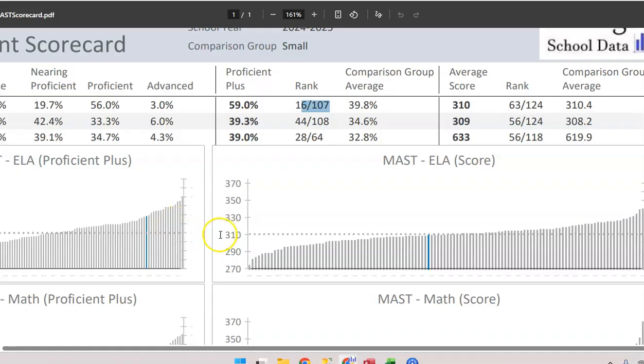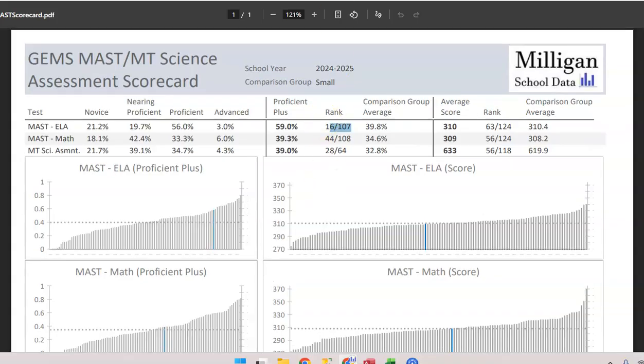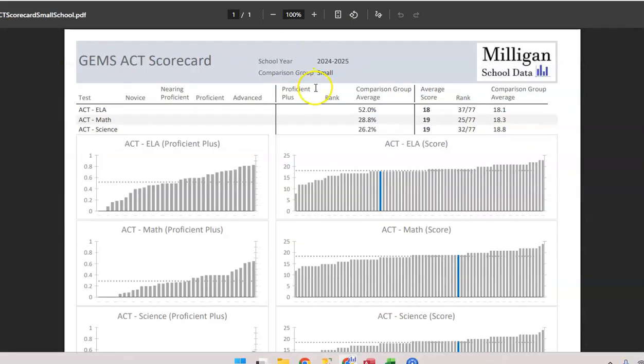I'm going to make it a little bigger. This blue bar right here. And you can see that along with the average of all of these small schools, same with the score. So I don't want to belabor that, but this is the same kind of information as that other scorecard.